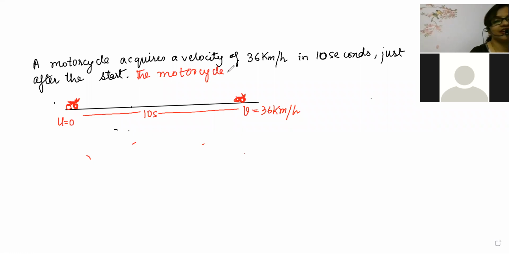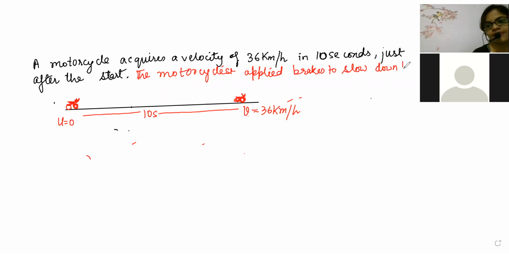So what did Vineet do? Vineet applied the brakes to slow down the motorcycle. Okay, so he applied the brake.